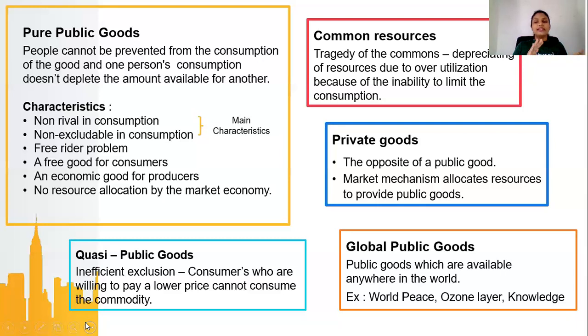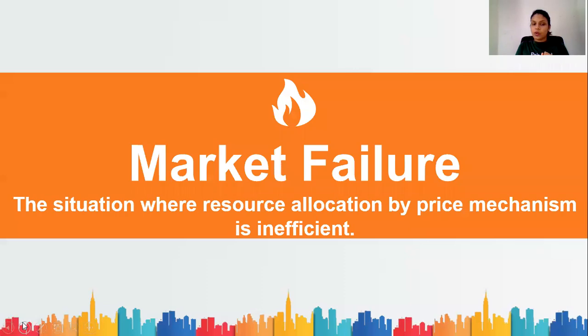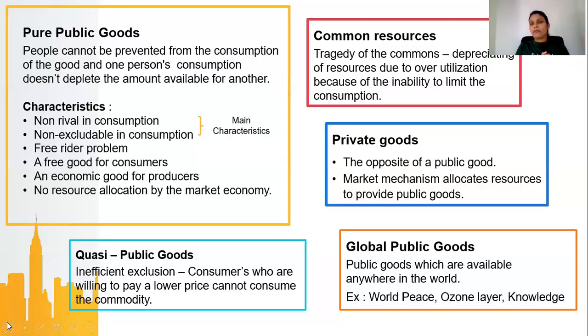Next we are going to look at market failure. But before looking at market failure, I want to emphasize three factors. These three factors are the three criticisms against the market system. The first one is inefficient allocation of resources, which we are going to discuss in externalities as well.